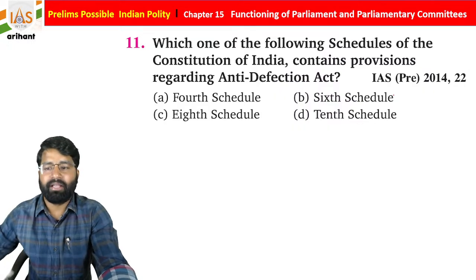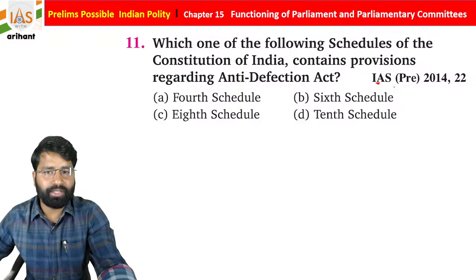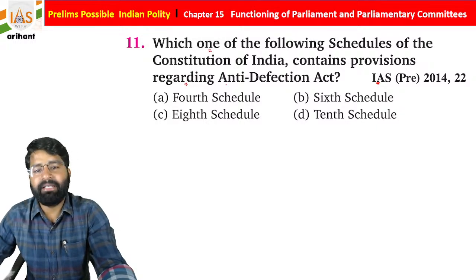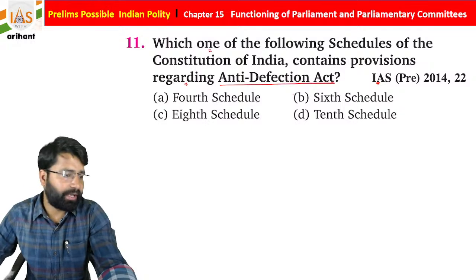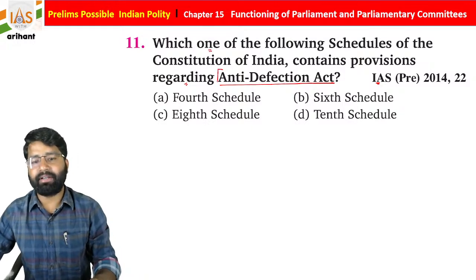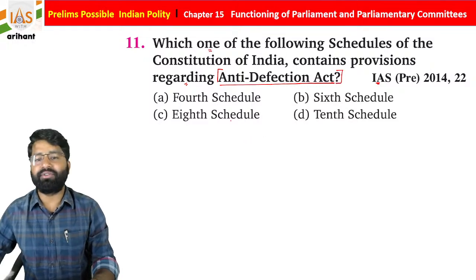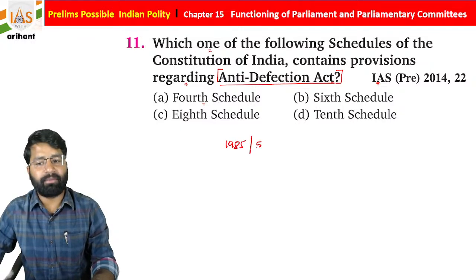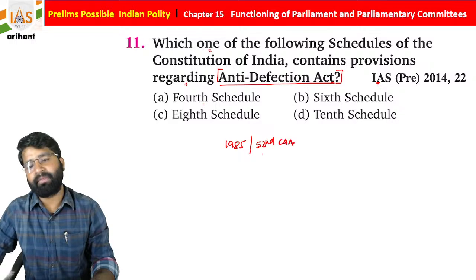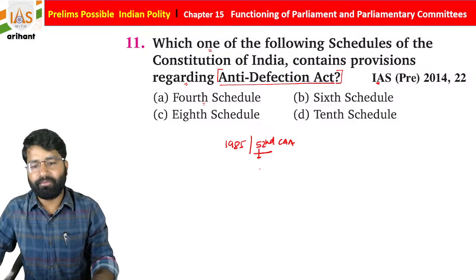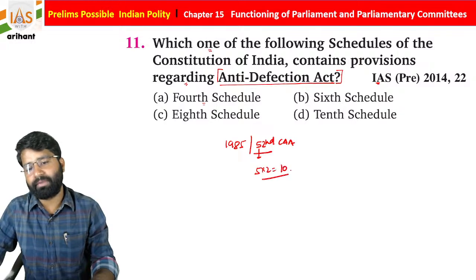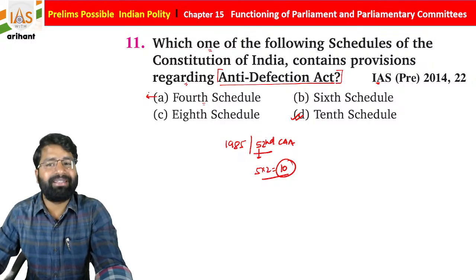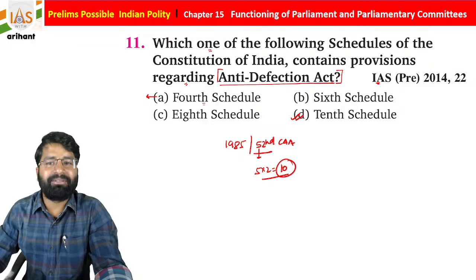Now see, students, this is an IAS pre 2014 question. Which one of the following schedules of the Constitution of India contains provision regarding the Anti-Defection Act? We all know anti-defection was introduced in 1985 by the 52nd Constitutional Amendment Act. For remembering this code, I told you 5 into 2 is equal to 10. So the 10th Schedule has the provision for anti-defection, but I am going to explain all the schedules because they have come multiple times in multiple examinations.